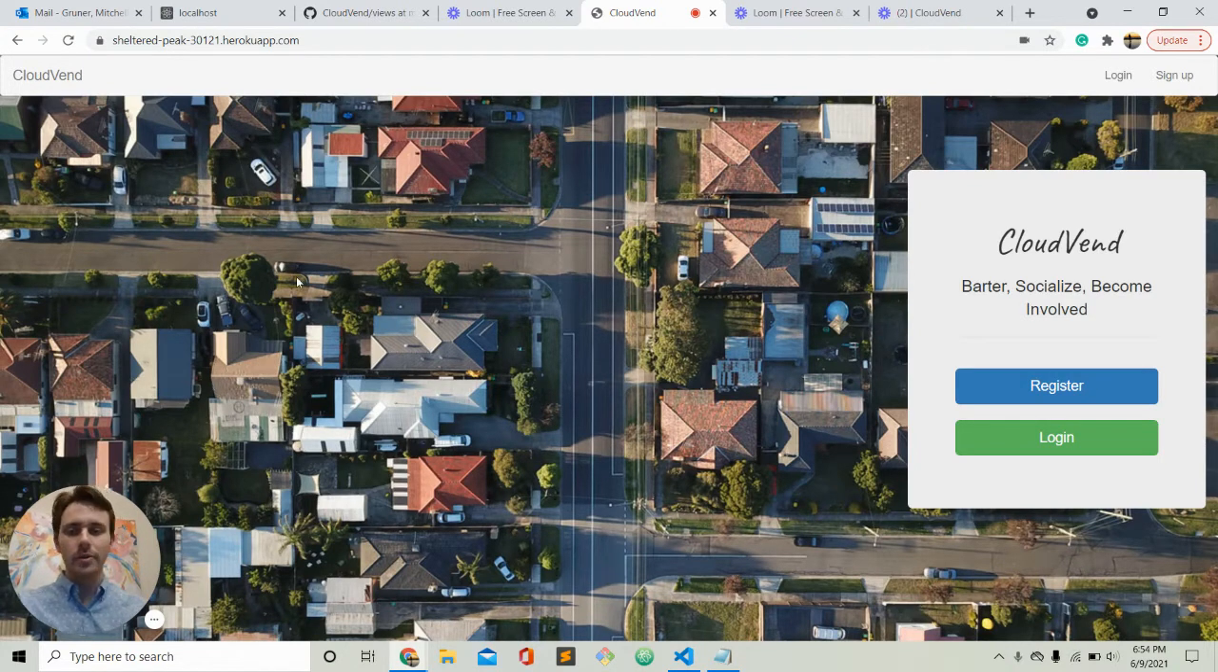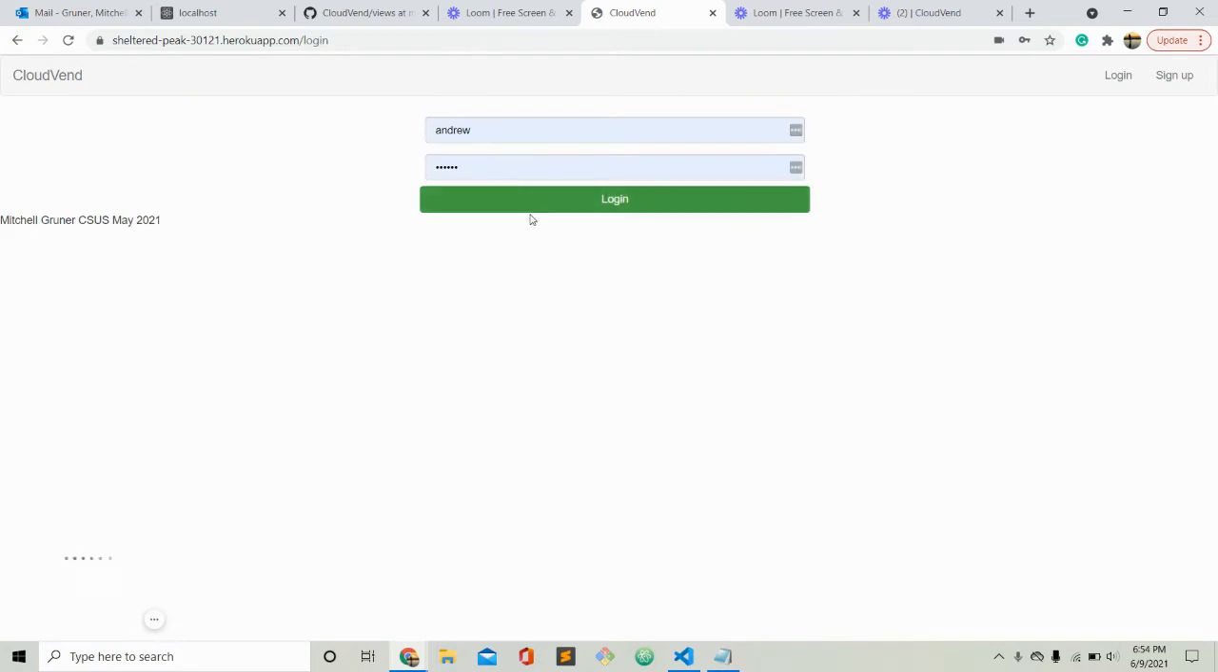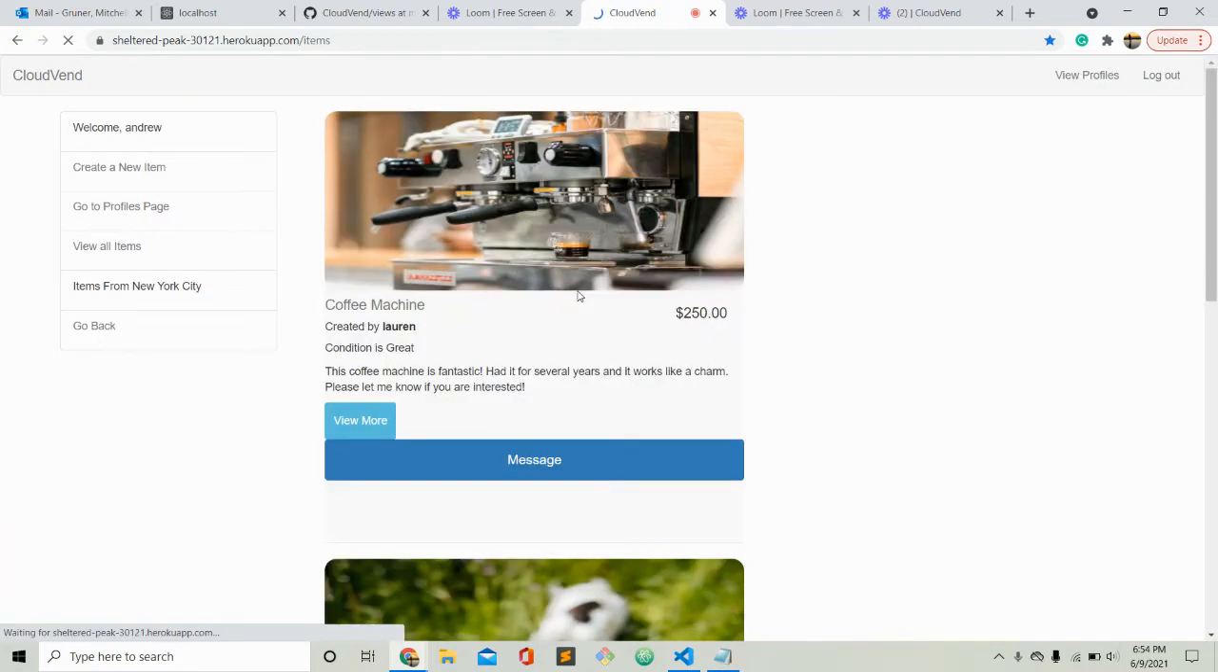I'm going over the code and actually going through the website. So the website's built on Heroku. It's on the Heroku app. There's two options when you get to the landing page. You can either register a new account or log in. I'm just going to log in. So I'll do Andrew. His password is his password.